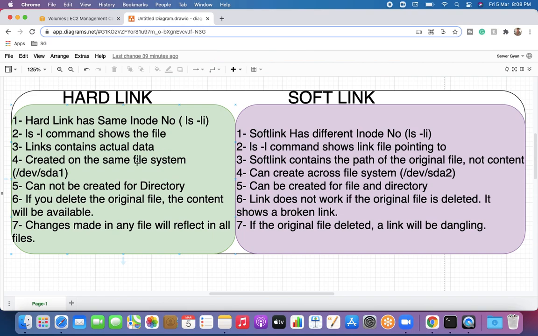Okay, what next here? Changes made in any file will reflect in all files.